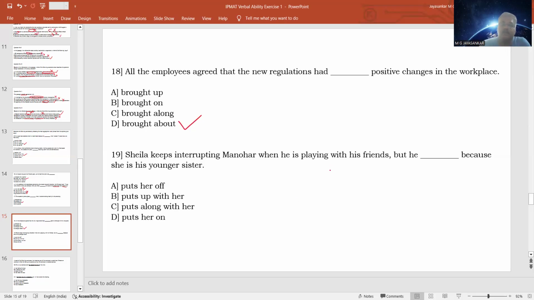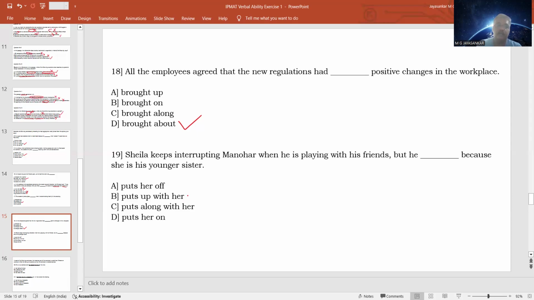Sheila keeps interrupting Manohar when he's playing with his friends, but he dash because she is his younger sister. Normally when somebody is interrupting you when you are playing with your friends, you won't like it, right? But in this case, Manohar is tolerating her because she is his younger sister. So which word will give the sense of to tolerate?